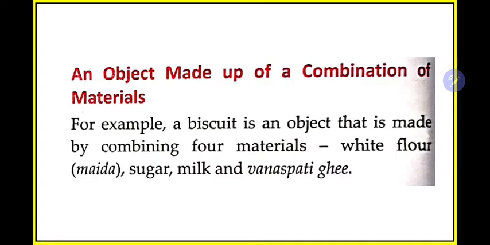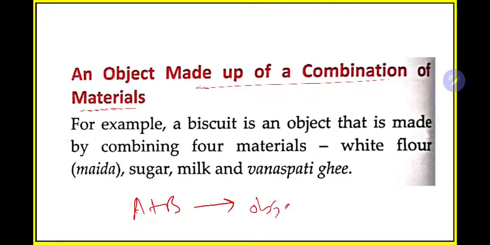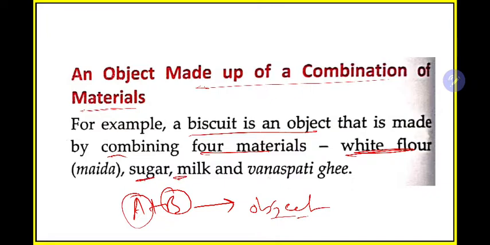This is an object made up of combination of materials. Now they are saying an object can be made by using 2 or 3 materials. Initially in the previous cases we learned different things, but here he is saying that, for example, you are mixing A and B and you are getting the object. That means you are using 2 types of materials. For example, a biscuit is an object that is made by combining 4 materials: white flour, sugar, milk and vanaspati ghee. So how do people prepare biscuits?